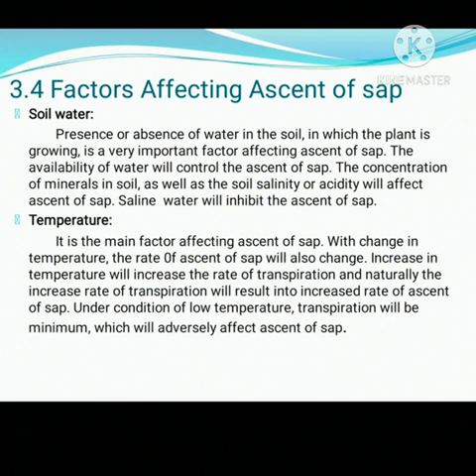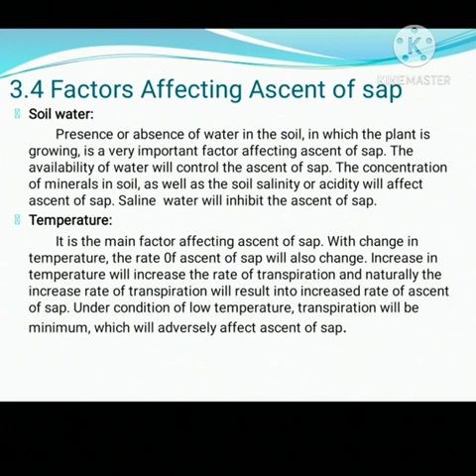First factor, that is soil water. Presence or absence of water in the soil in which the plant is growing is a very important factor affecting ascent of sap. So the availability of water will control the ascent of sap. The concentration of minerals in soil as well as the soil salinity or acidity will affect ascent of sap.